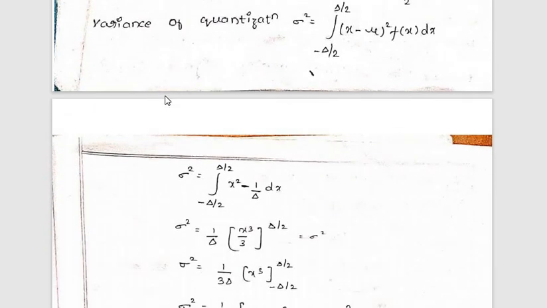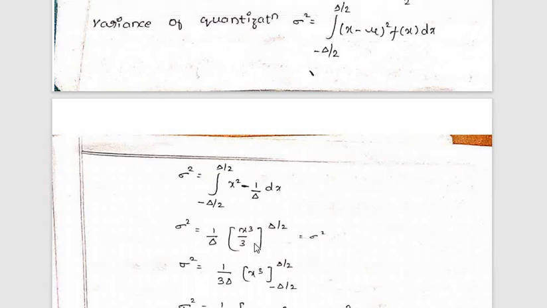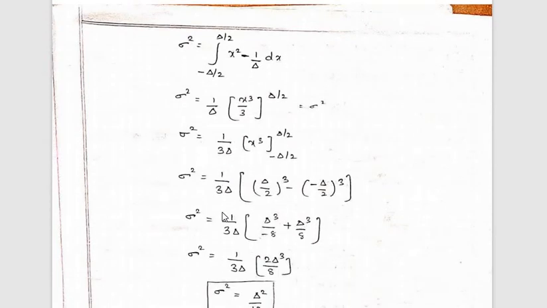Now I am directly going to find the quantization error, or the normalized noise power, or the mean square quantization error. You can name it any one of them. So the mean square error sigma square equals the integral from minus delta by 2 to delta by 2 of x square into 1 by delta dx. I am substituting the values of f of x and x minus mu whole square into this equation and then doing the calculation. So that equals 1 by delta into x cube by 3.